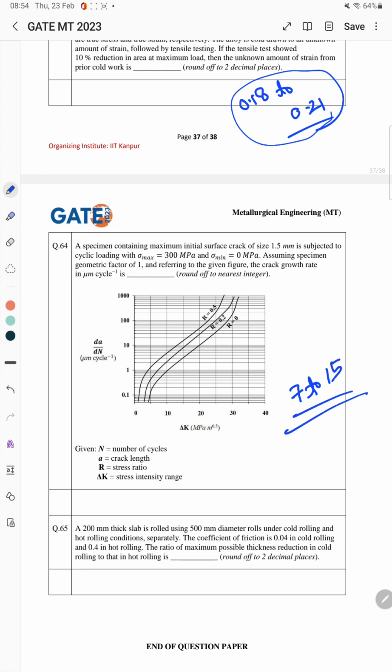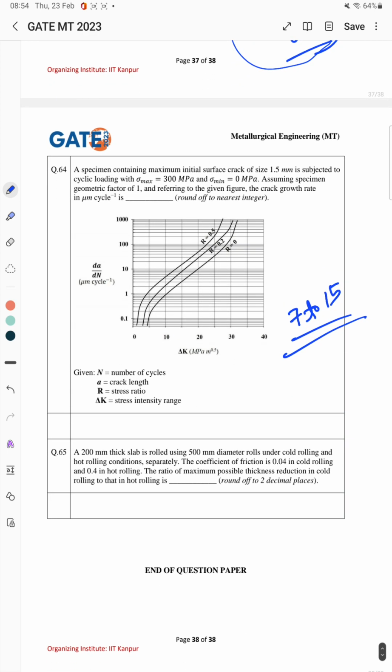And the last problem, which is again from the manufacturing section. In this, a 200 mm thick slab is rolled using 500 mm diameter rolls under cold rolling and hot rolling conditions separately. The coefficient of friction is 0.04 in cold rolling and 0.4 in hot rolling. The ratio of maximum possible thickness reduction in cold rolling to hot rolling is asked. For this, the correct answer is 0.01.